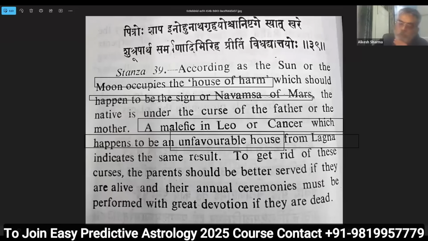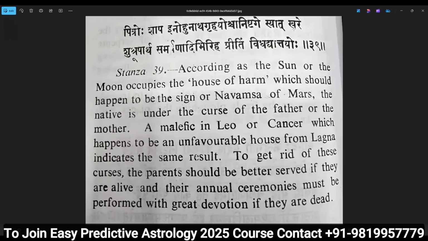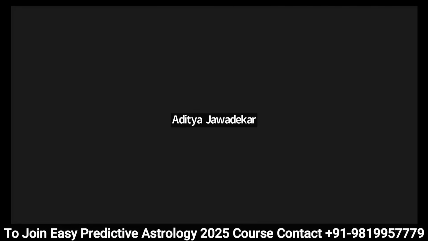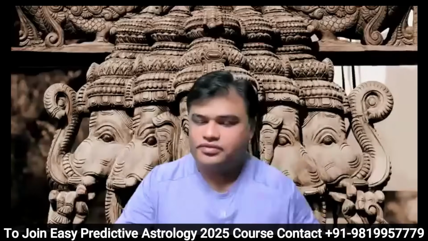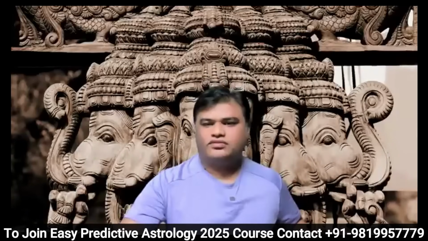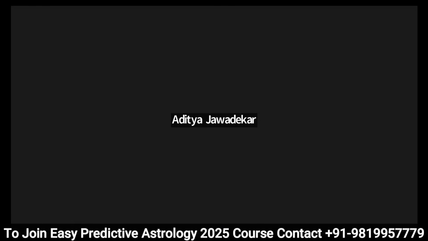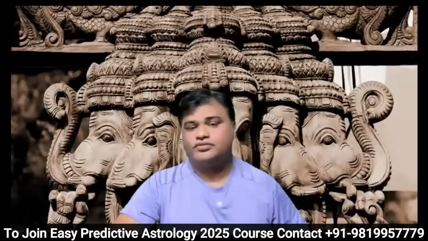Alkesh? Yeah. When we say Navamsha of Mars, are we checking the sign, or do we also have to check the conjunction, for example if the Badhak is conjunct with Mars, or is it just the sign that we have to pick? No. Sign is important. Kshetra, as I'm saying, the shloka says kshetra. Kshetra means the sign, not the placement of Mars.